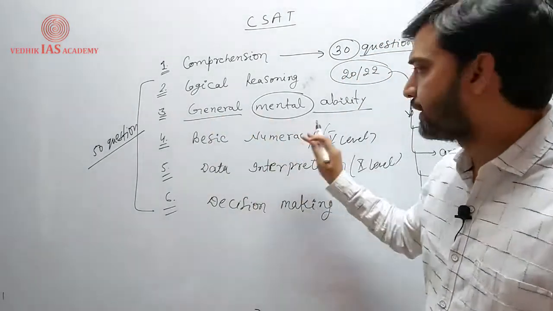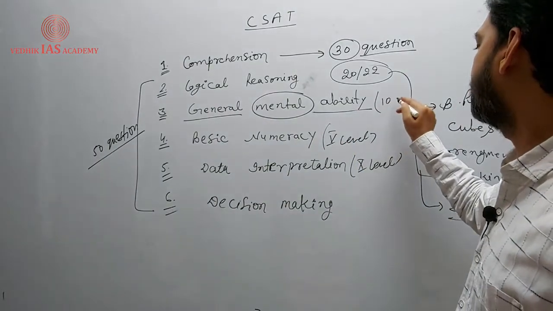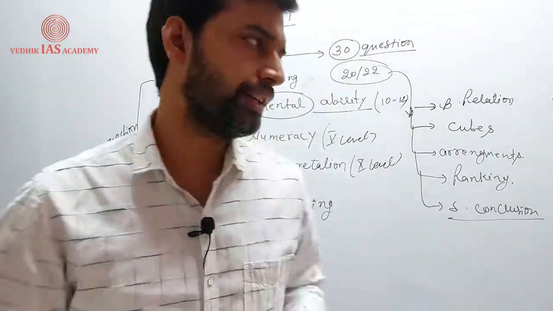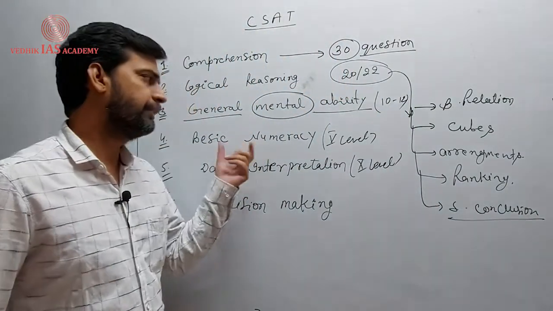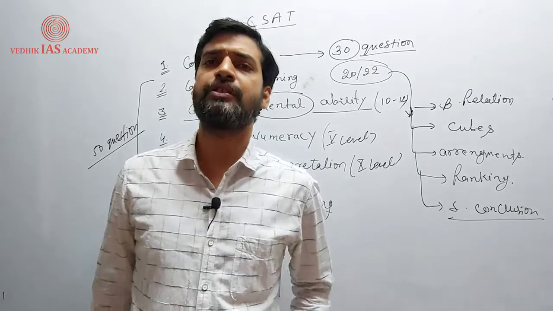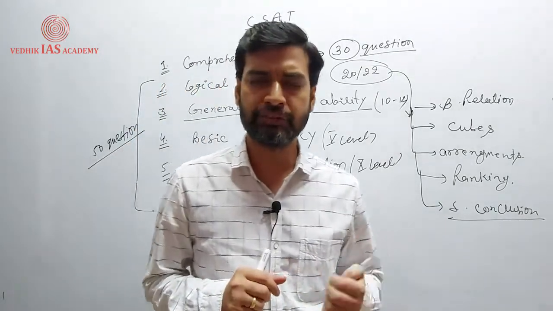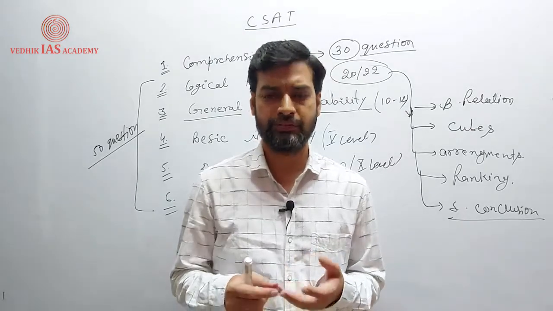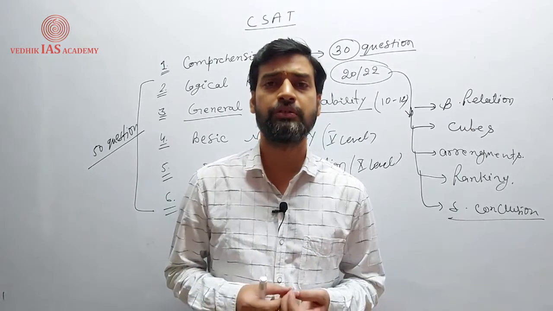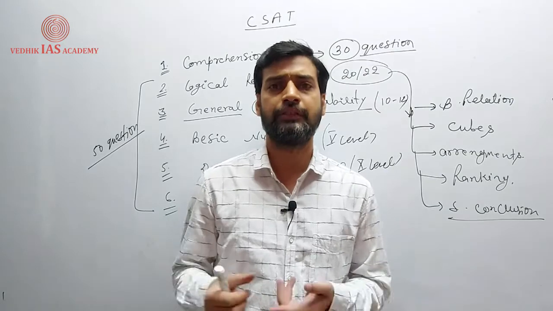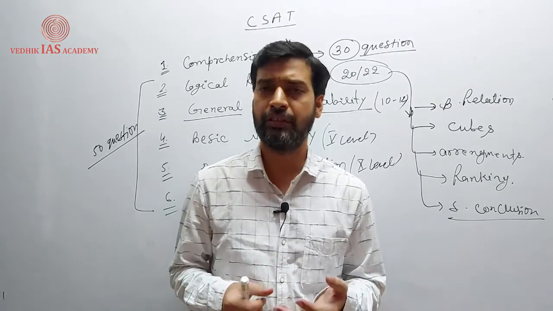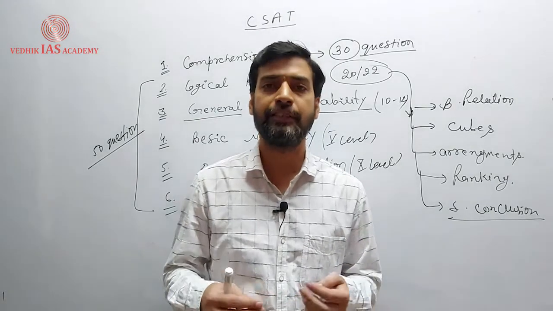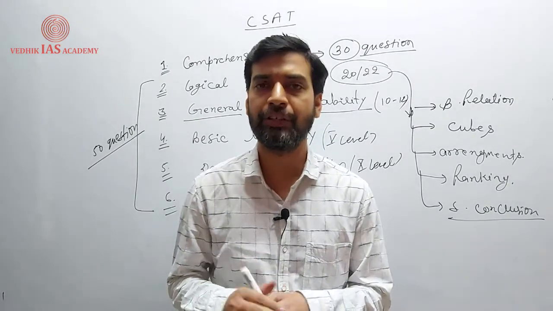Now, in general mental ability, there are around 10 to 12 questions they ask about. When we talk about basic numeracy, it consists of the number system. In the number system we have the remainder theorem, unit digit methods, divisibility rules, and the numbers, meaning LCM, HCF, their ratios and all that, right?